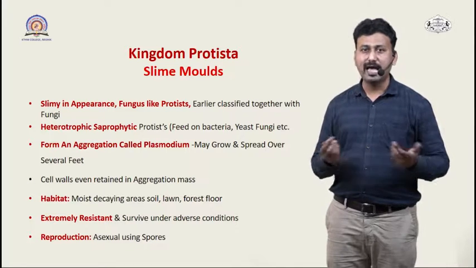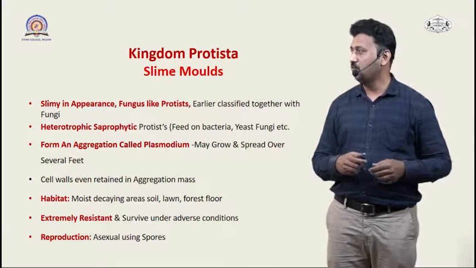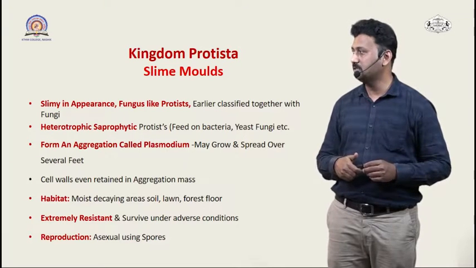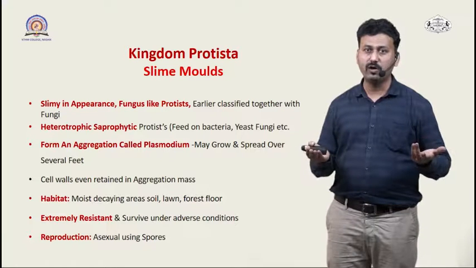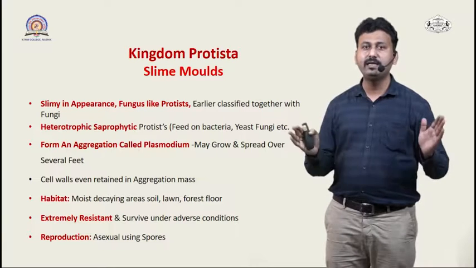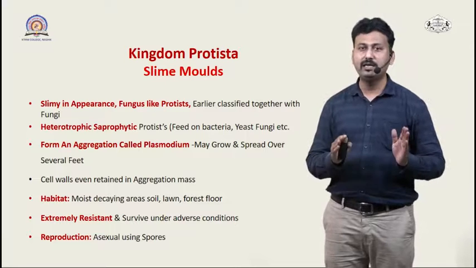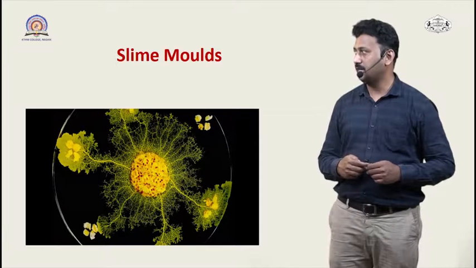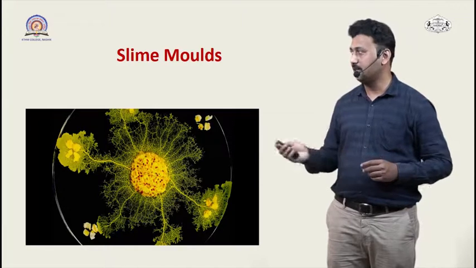If we see their habitat, they mostly prefer to live in shady places which are moist. So moist decaying areas, soil, lawn or the forest floor are the habitat of this organism. A very important feature is they are extremely resistant to desiccation, and they can survive adverse conditions for many years. The reproduction is basically asexual using spores. In this slide you can see the picture of a typical slime mold, how they grow in a branching manner.